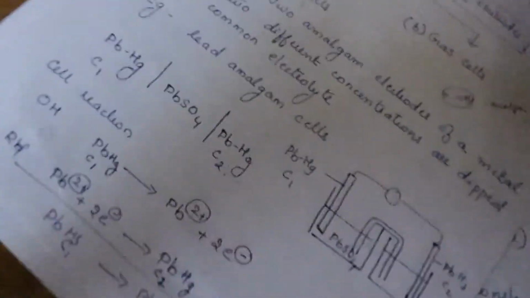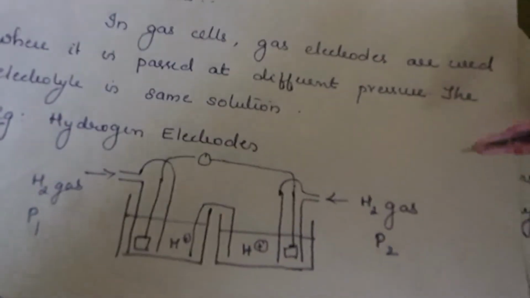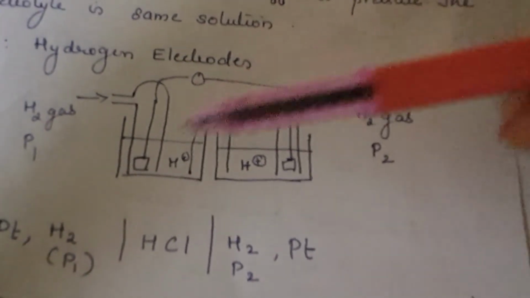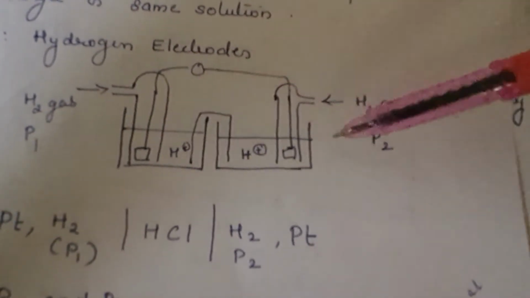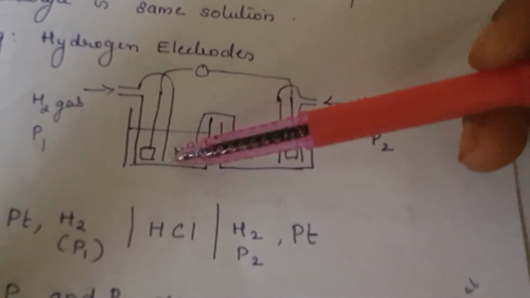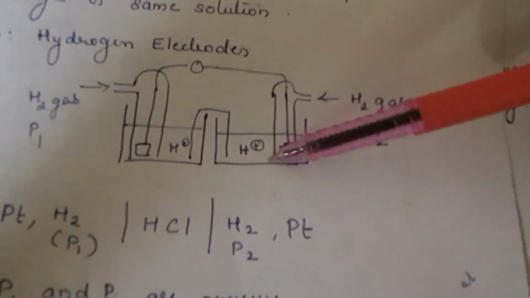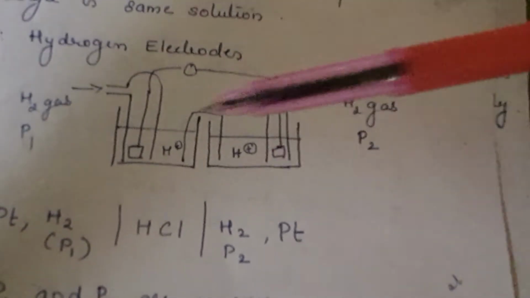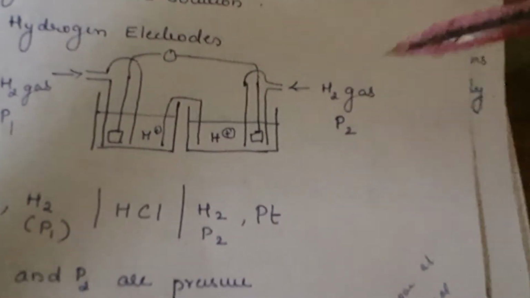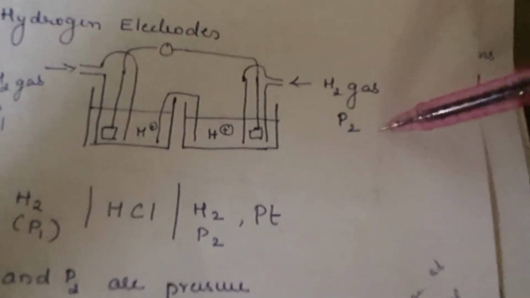Next one is the gas electrode. So we'll be taking a gas electrode. A gas electrode is prepared by passing a gas through its own ion. So when we take the case of the hydrogen electrode, the gas will be passed at different pressures. Let us take two hydrogen electrodes dipped in the same H+ ion solution, but the gas passed through one is at pressure P1 and the pressure of the gas passed through the second one is P2.